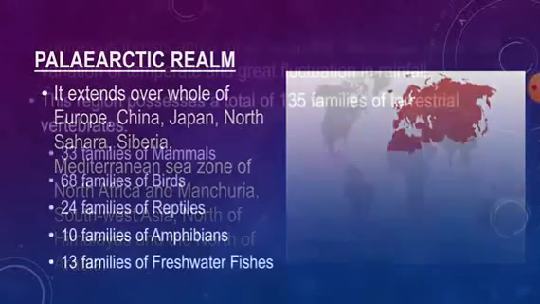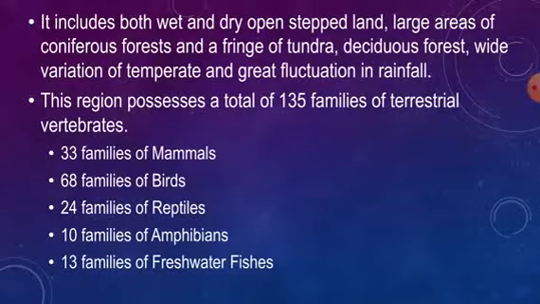So in this region it includes both wet and dry open steppe land, large areas of coniferous forests and a fringe of tundra, deciduous forest, wide variations of temperature and great fluctuations in rainfall.